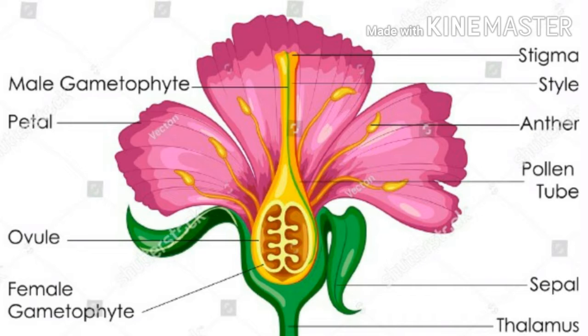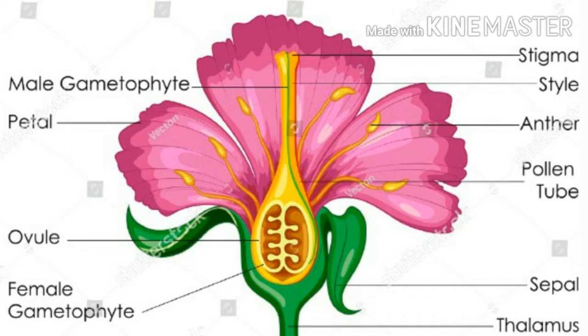And when the pedicel is present, such flowers are called pedicellate flowers. When all the parts of the flower are present, that is calyx, corolla, androecium and gynoecium, then such flowers are called complete flowers.